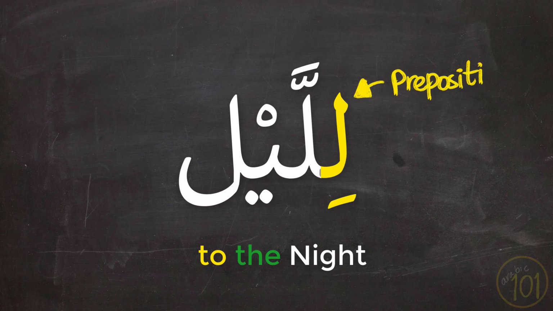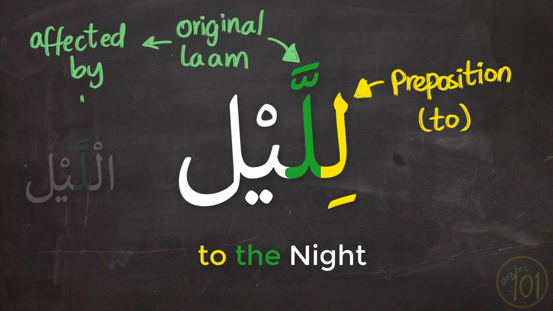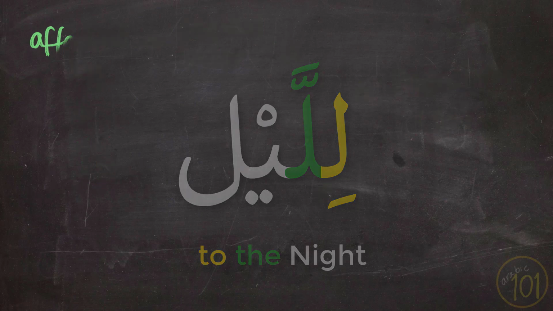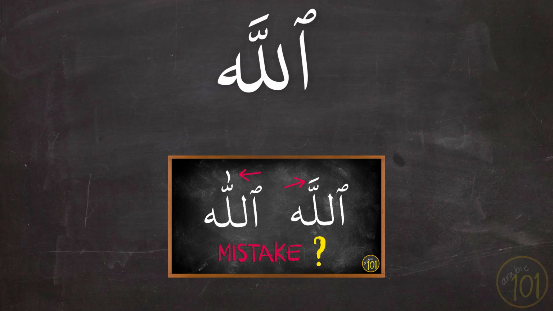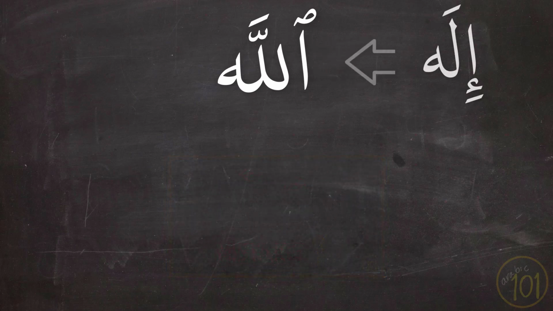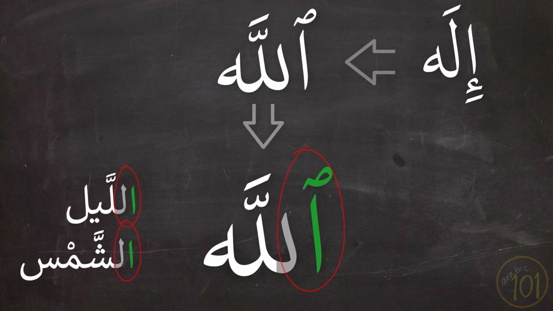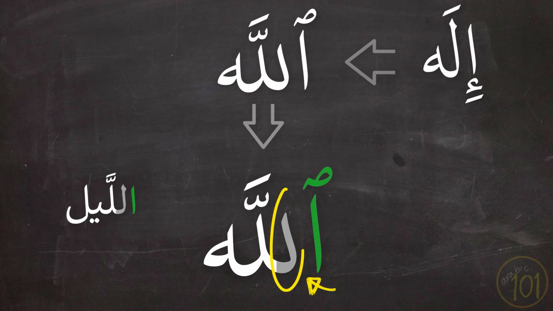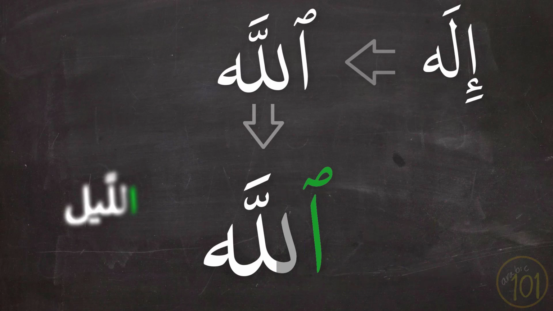The first lam is the particle, and the second one is the original lam with shadda, which is still being affected by the lam of the definite article that has now been removed. Now, let's go back to the honored word, Allah. As I explained before in this lesson, the origin of the honored word is ilah, and that al at the beginning of the word has lam shamsiyya, just like the word al-layl. So it is extremely important to understand that this lam is not actually pronounced at all. We only pronounce the second lam with shadda, just like al-layl.